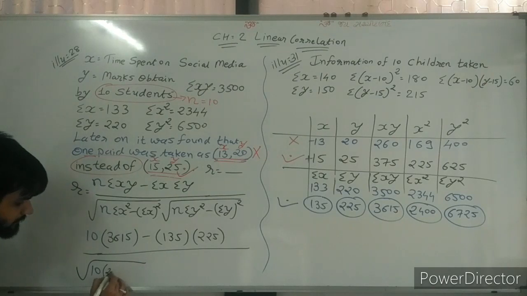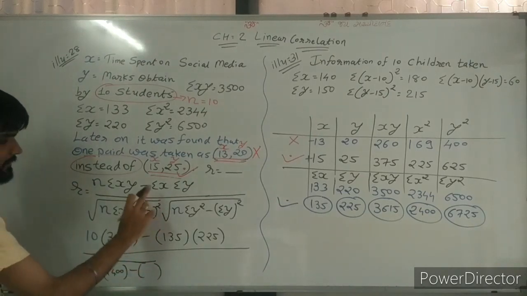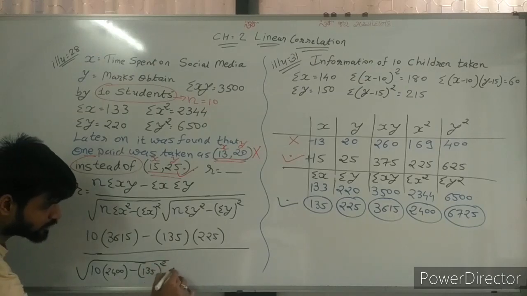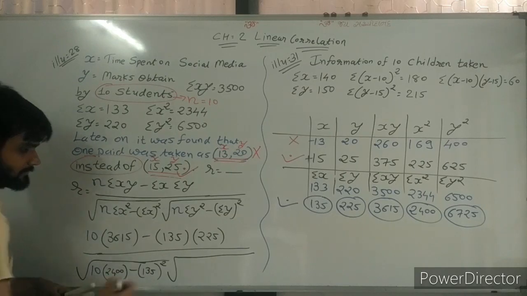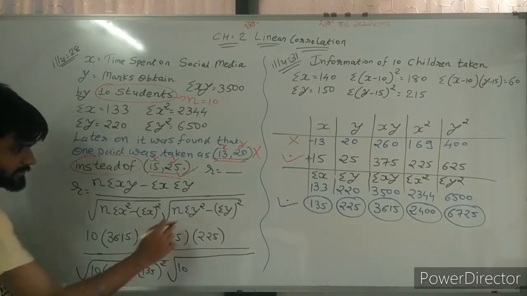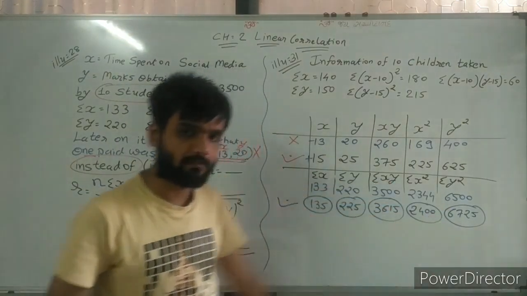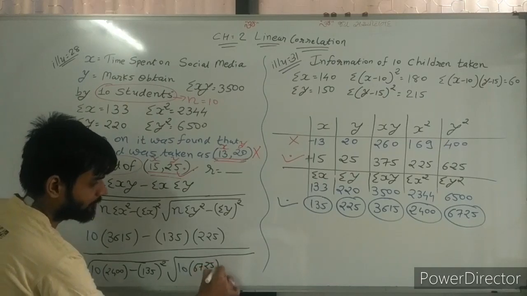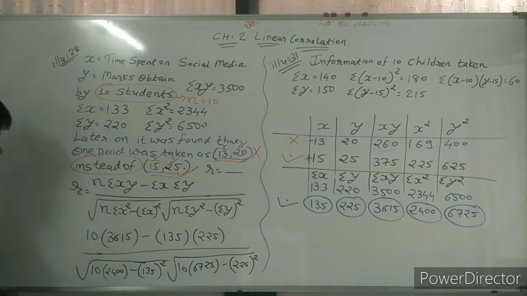So we need to write here 2400, minus sigma x whole square. So sigma x 135 whole square. Second under root, again n sigma y square. Sir, sigma y square is 6725, minus sigma y whole square, 225 whole square.